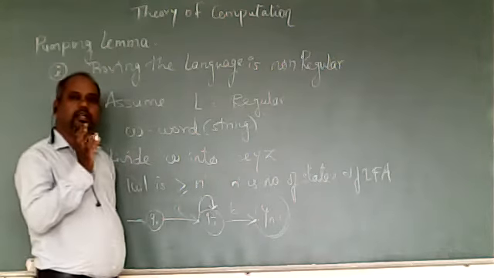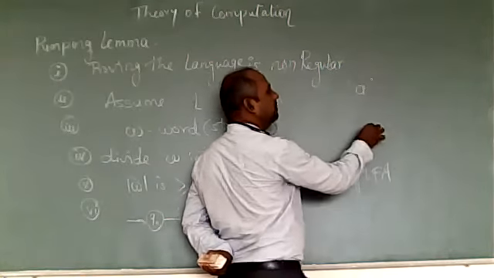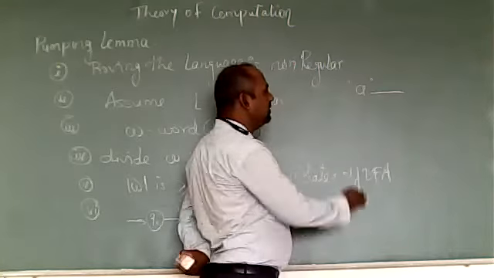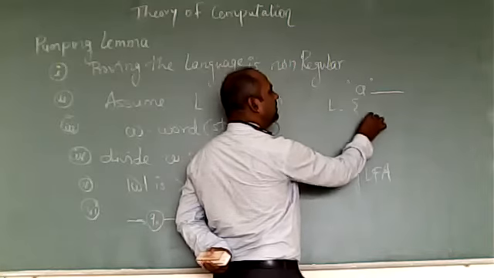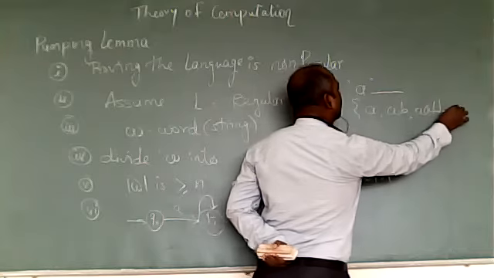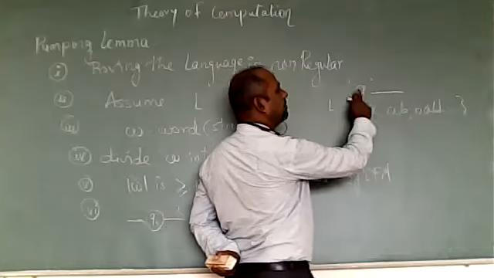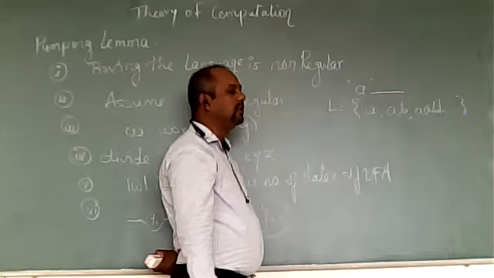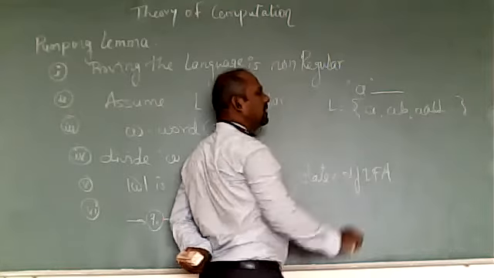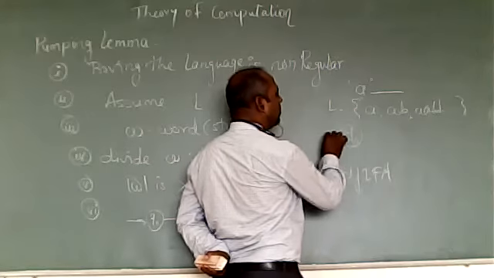Just assume that the string is starting with A, and after that we can have anything. So what is L? The string starts with A, first A, after that AB, or A, B, B, or whatever. All these strings, the W's, belong to this language, where the language accepts all the strings starting with A. Okay. So we will try to draw the DFA for it.